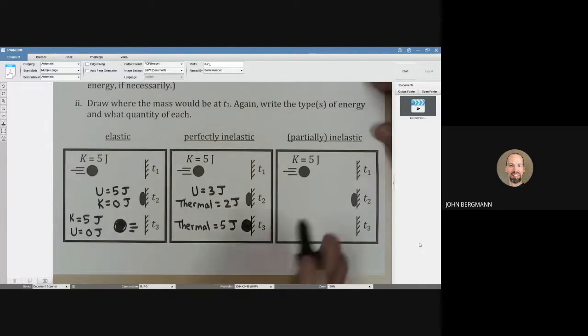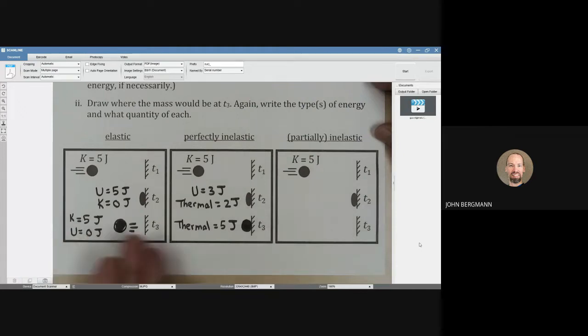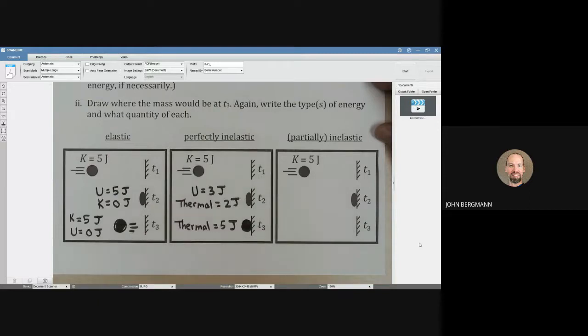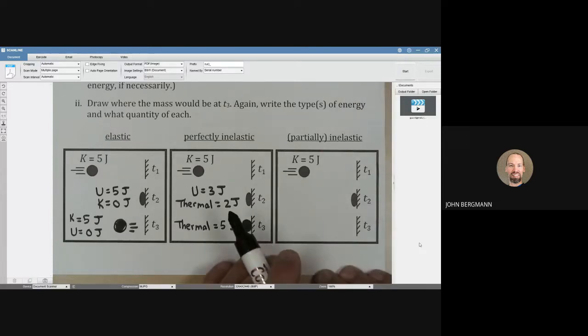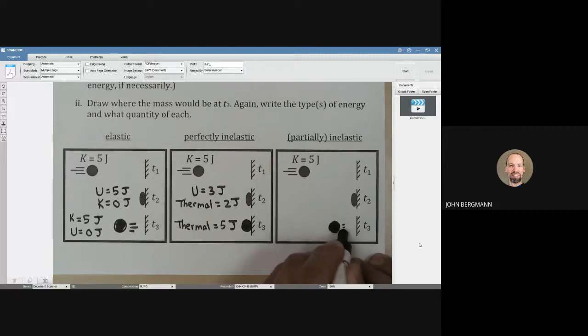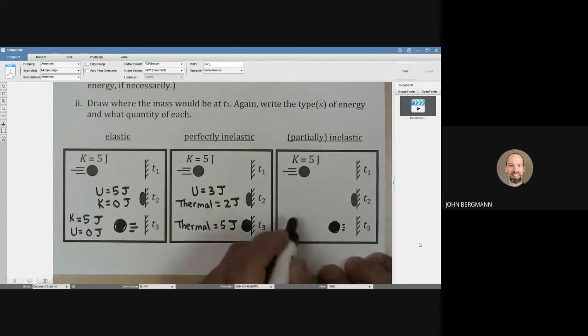Let's try the intermediate example. The elastic and the perfectly inelastic, or totally inelastic, or completely inelastic, are the extremes of the spectrum. And a partially inelastic collision is somewhere in between. We're going to have this object bounce off at the end, so I'll go ahead and draw that in before we put numbers of joules in. But kinetic energy is not conserved. So when it comes off here, it's not going to have the same kinetic energy that it had before. Let's just make up a number.